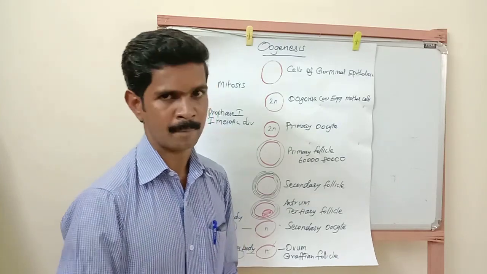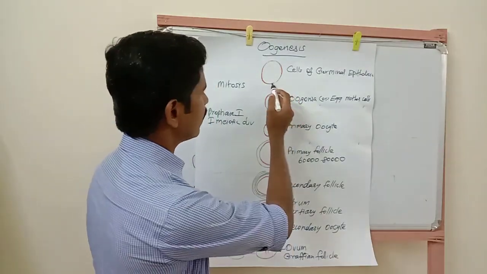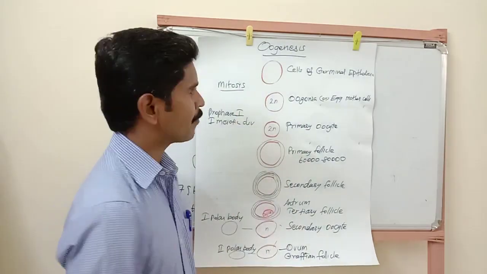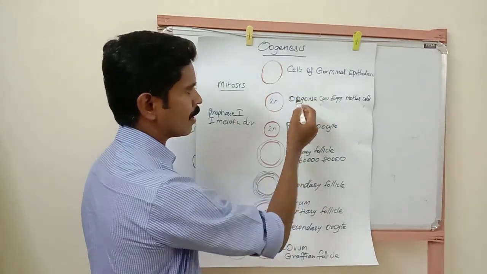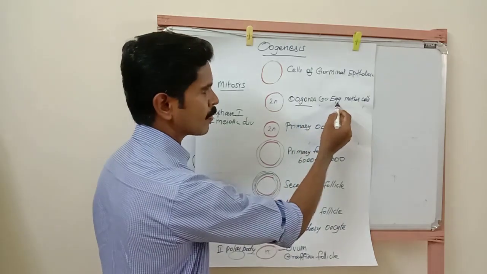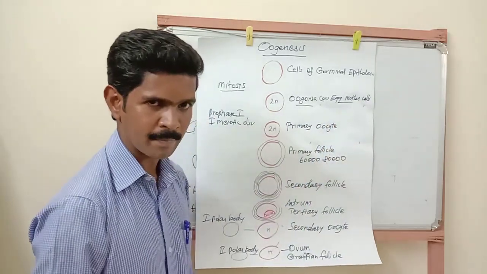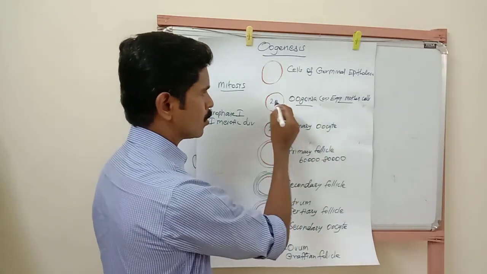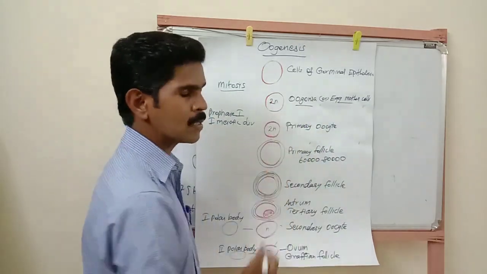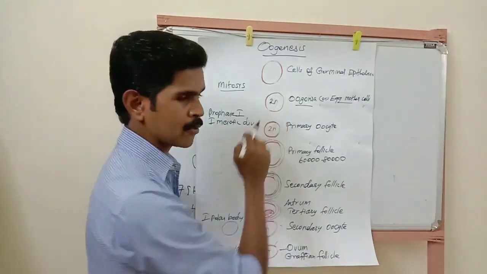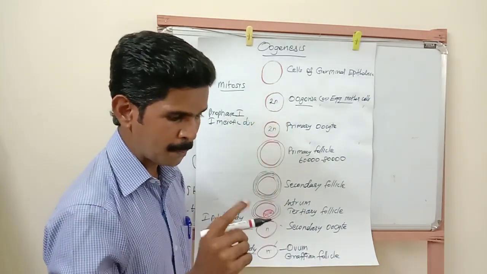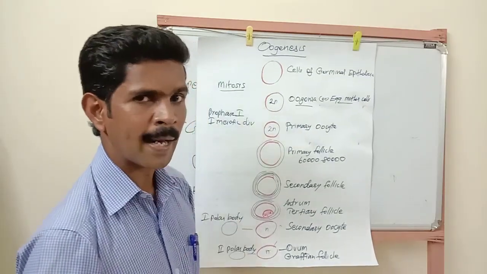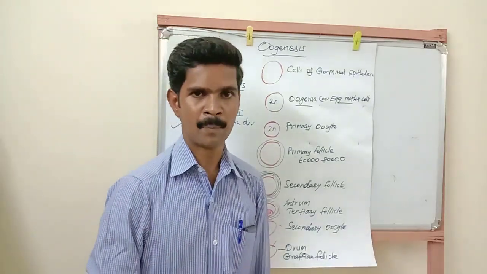inside the ovary, and finally those cells are involved in mitotic cell division. And finally, these cells are converted into oogonia, otherwise called egg mother cells. This oogonia or egg mother cell is in diploid condition. It has 46 chromosomes. And one very important point: no more oogonia are formed after the birth of that female baby.